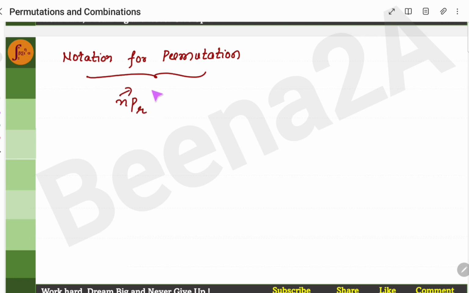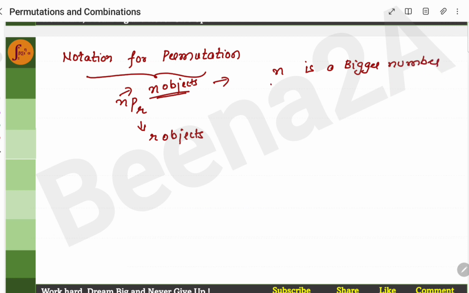N is the total number of objects, and R is the number of objects you're selecting. N is the bigger number, and from these N objects, you're choosing R objects.